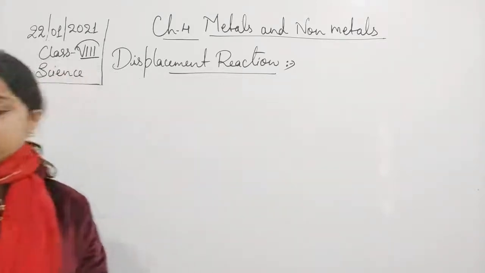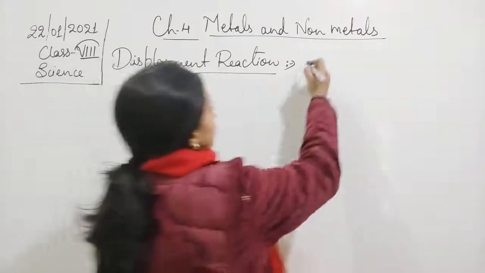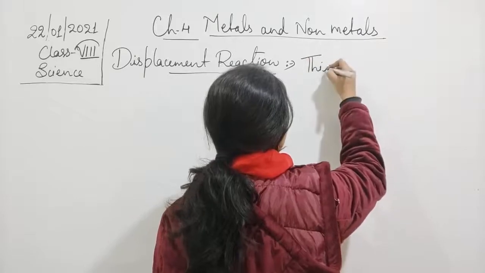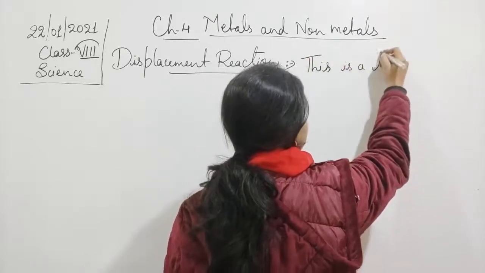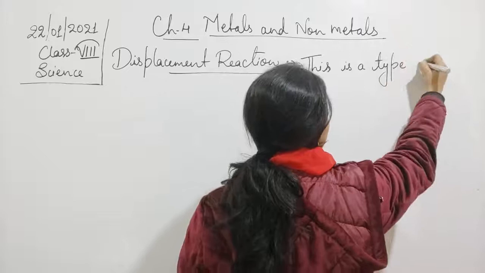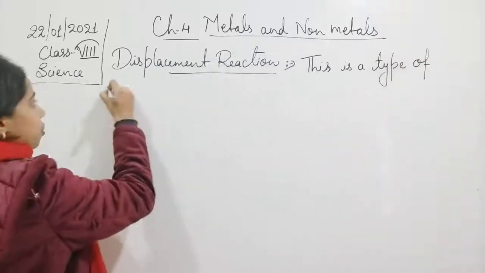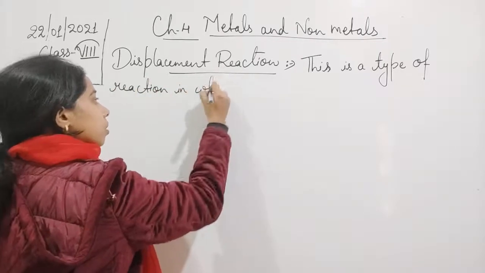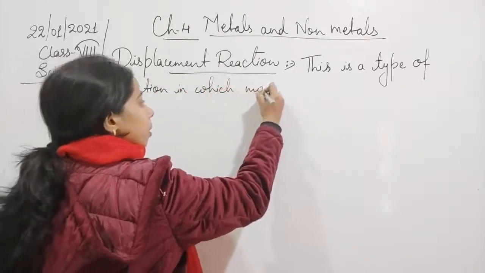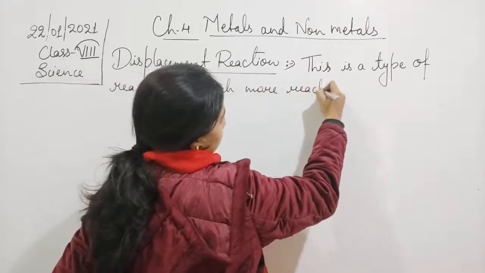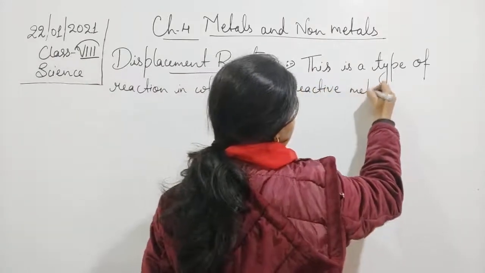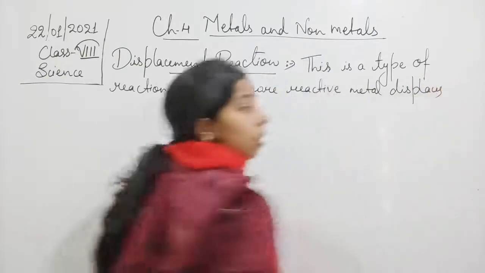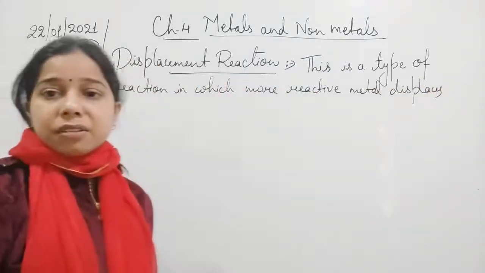So let us write the definition of this. It is a type of reaction in which more reactive metal displaces the less reactive metal here.